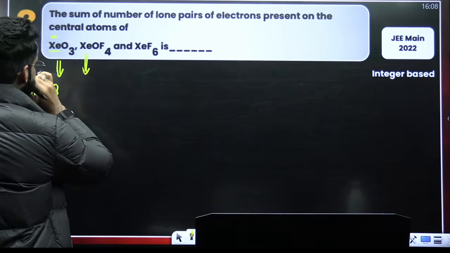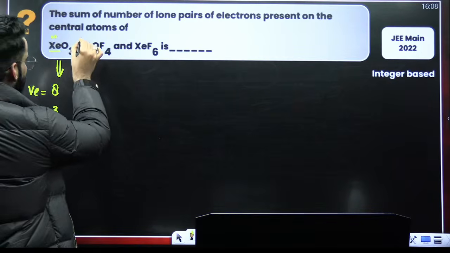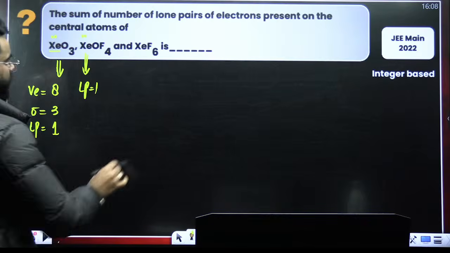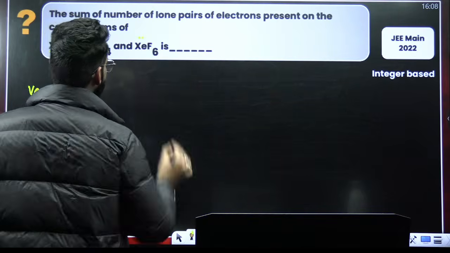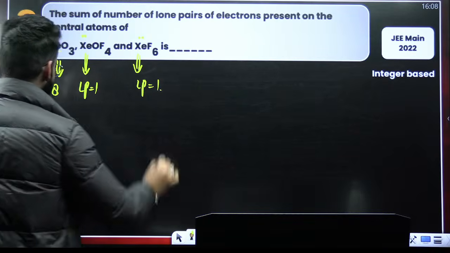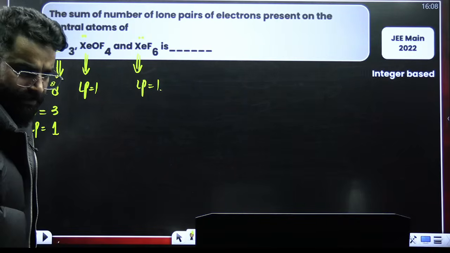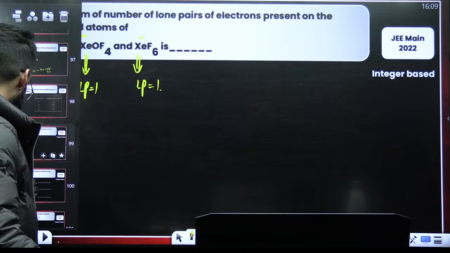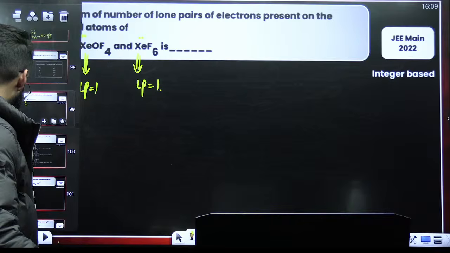What about this one? Again, 1 lone pair will be left on this particular xenon. Right? What about this one? Again, 1 lone pair will be left on this particular xenon. So the sum of lone pairs will be 1 plus 1 plus 1 makes it 3. So there are in total 3 lone pairs here. Okay?